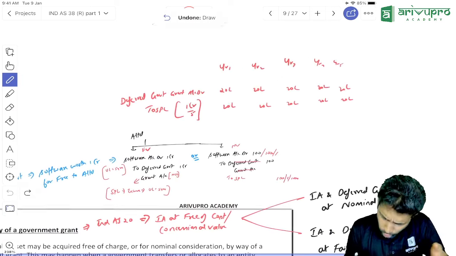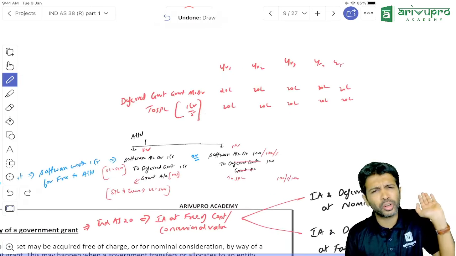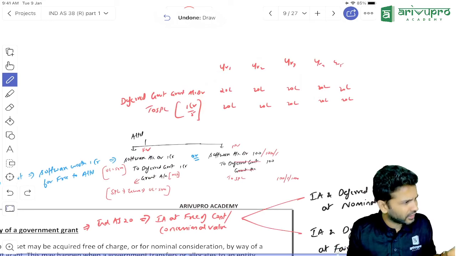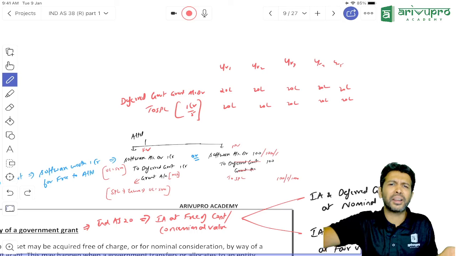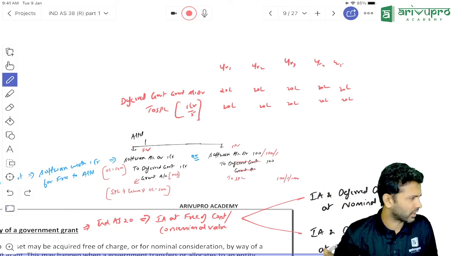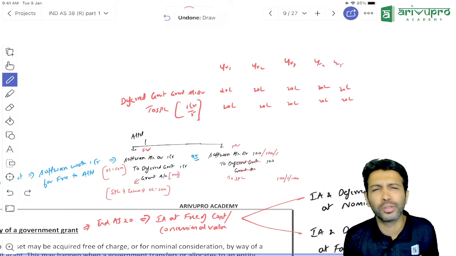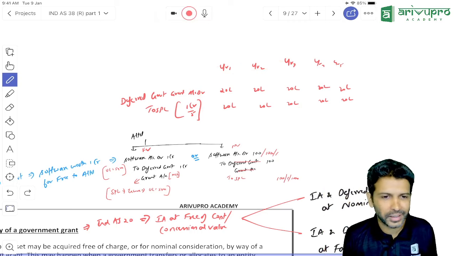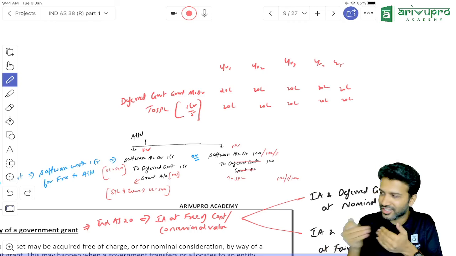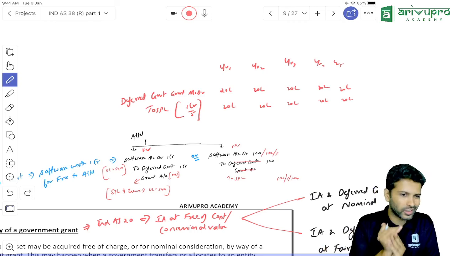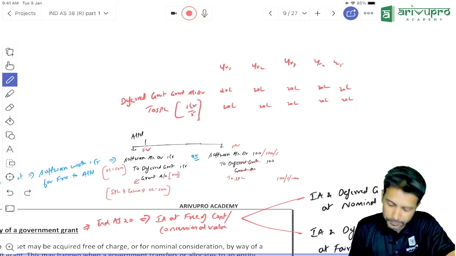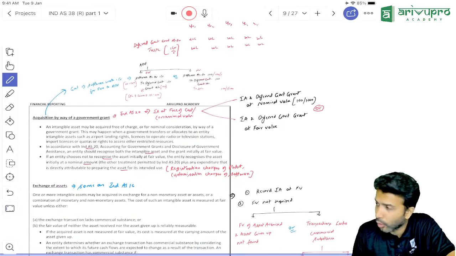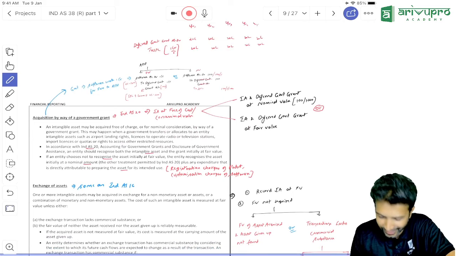This is a good standard. We have more than 20-25 questions on this standard, where we'll be doing a lot of this. Entry, journal entry, P&L impact, balance sheet impact, everything we have to study. But all this is there in your module 3, so it will come after 2 months. Till then we'll have to wait, but it will come. Just that it is time being, so I'm quickly reviewing what is necessary for us to cover Ind AS 38. Anything else online? Everything okay, sir?